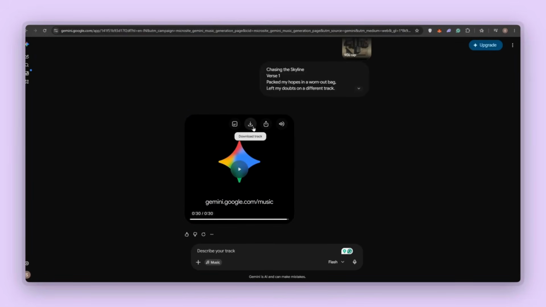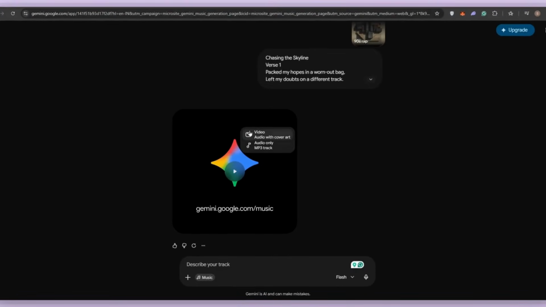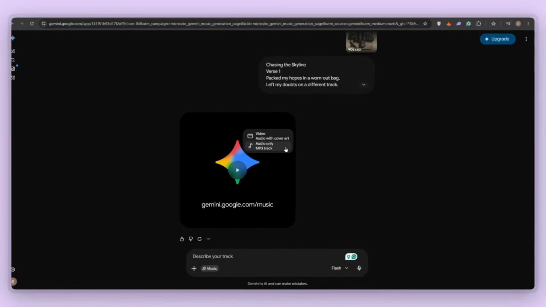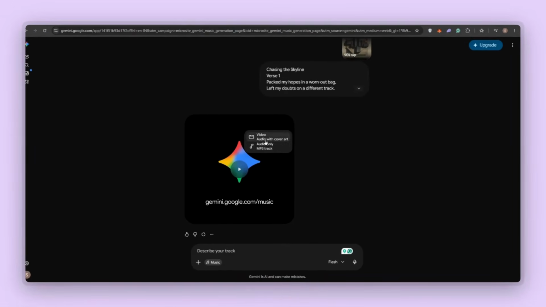If you're happy with the track, you have the download button. Just click on this, and if you want to download the MP3 track, you can download the MP3 track, and if you want to download audio with the cover art, you can just click on this button. So I will just go with the MP3 track, and now you can see it says downloading track, and our track is now downloaded, you can see. And that's how easy it is to create AI generated music.